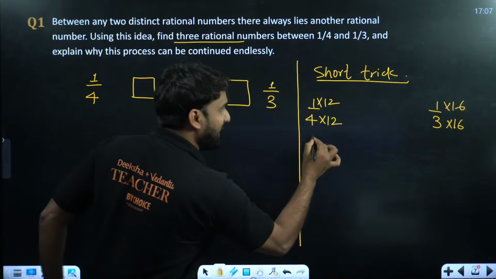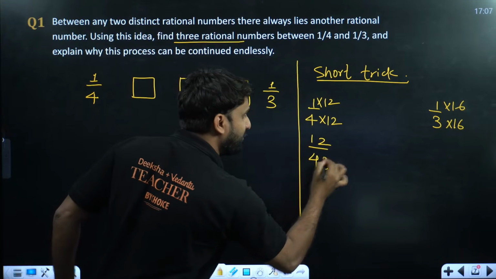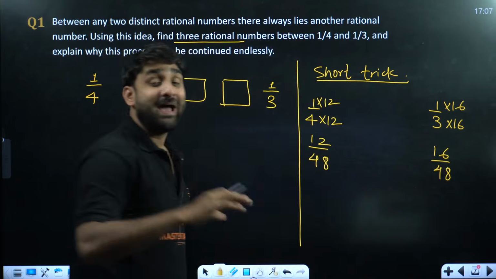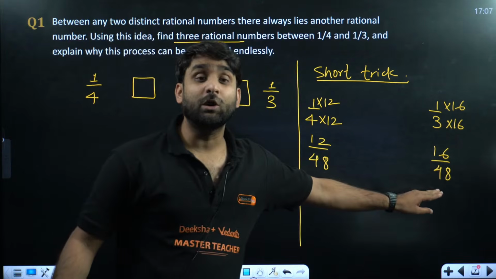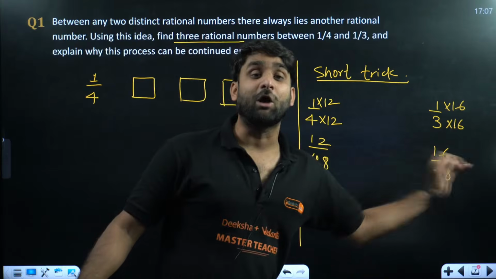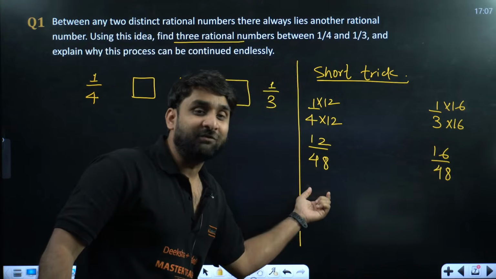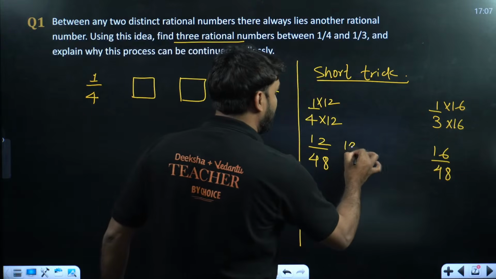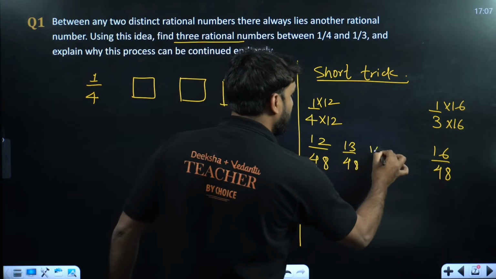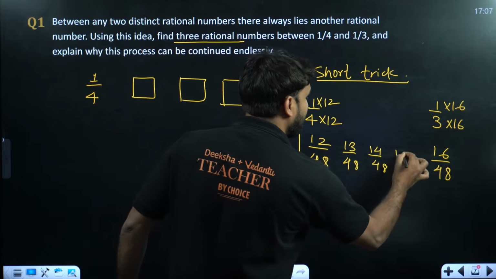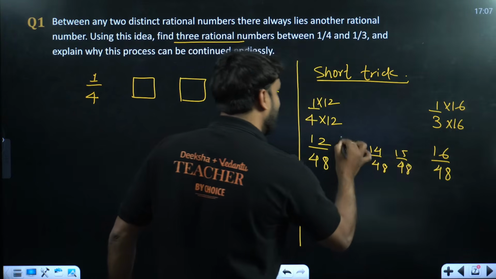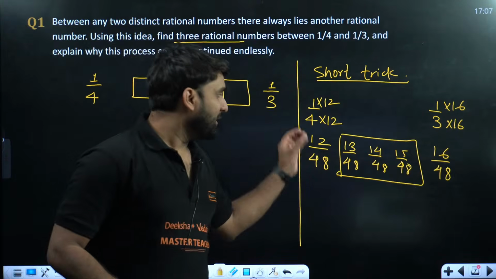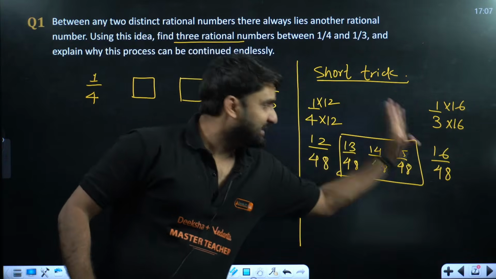Now what are we getting here? 12 times 1 is 12 divided by 48, and this is 16 by 48. Now as the denominators become equal to each other, you can continue the counting. So this is 12 by 48 and this is 16 by 48. So now you can continue the counting: 13 by 48, 14 by 48, 15 by 48. Wow. So these are the three rational numbers we can write between 12 by 48 and 16 by 48.